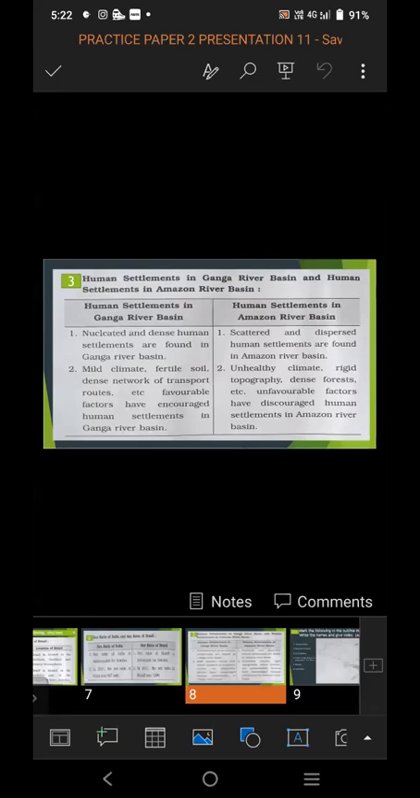So in this way, you have to attempt the differentiate between question. 3 questions are given to you, and from those you have to attempt any 2. It is of 4 marks. One answer is for 2 marks.